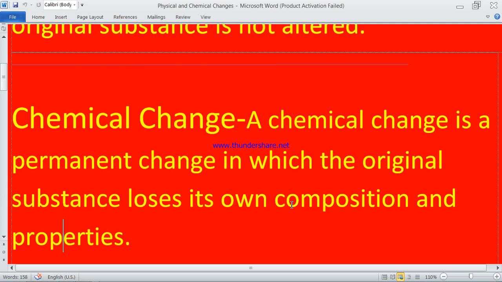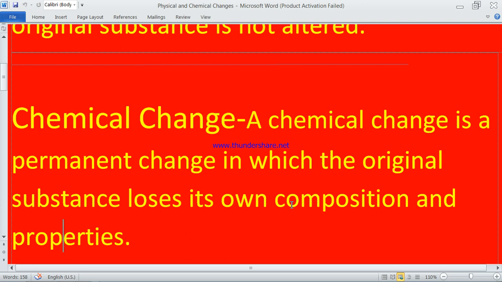If we take another chemical and place it into the water, we will not be able to take that chemical out again. So it will be a chemical change, and if we are not able to take it out, it will be an irreversible change. Then we will say that we cannot bring back the change again.